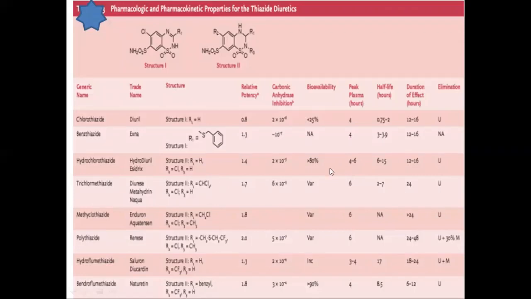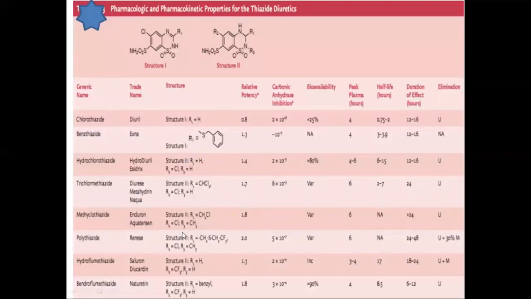This table gives different examples of thiazides with the substitutions, like two structures. If you consider the one with unsaturation, there is only one substitution, R1, and in the second structure there is a saturated ring along with three substitutions at the second, third, and 6th positions.